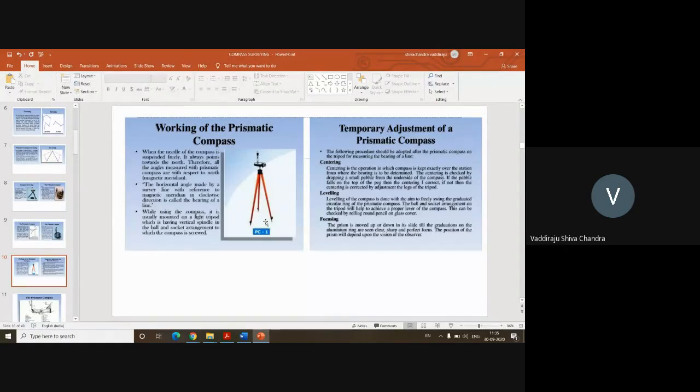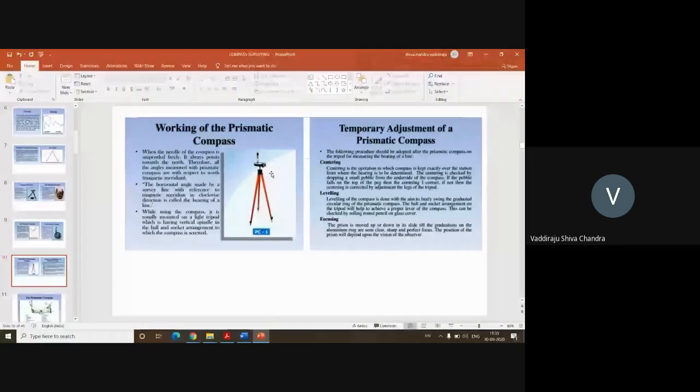If you watch it immediately by standing adjacent to the tripod, you will never be able to tell whether it is flat or not, whether it is level or not. So you need to move back and check from a distance whether the tripod is parallel to the ground, whether it is flat or level to the ground. Once you fix the tripod, you need to fix your compass instrument to the tripod. Once you do these 2 operations, the first operation we need to do is called centering. Centering is nothing but establishing this compass instrument exactly over the position of the station point in the ground. Suppose I have points A, B, C, D in the ground. Those are my station points.